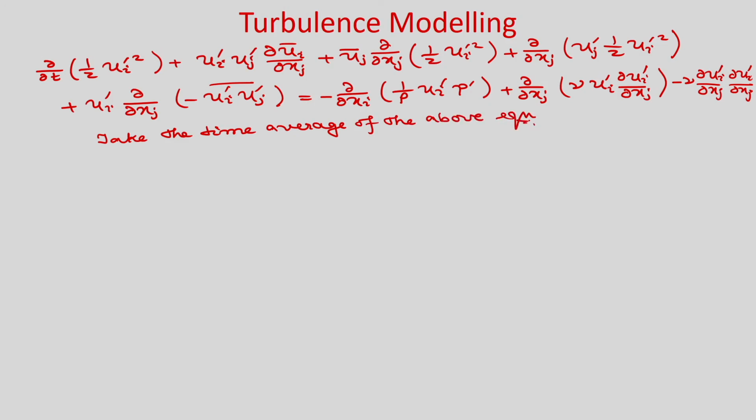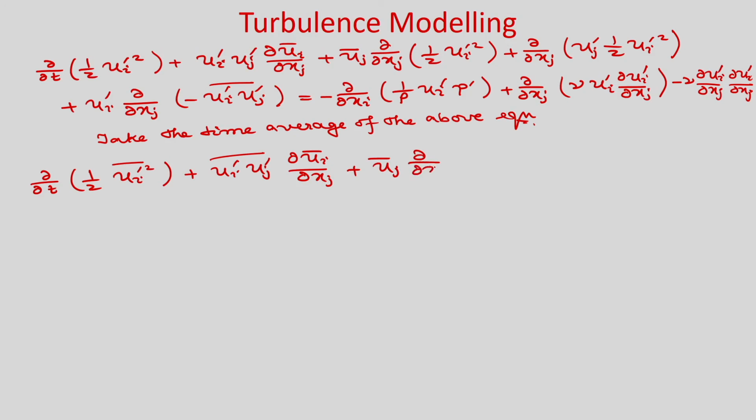Then we can represent it as ∂/∂t of (½ u_i'² bar) plus u_i' u_j' bar ∂ū_i/∂x_j plus ū_j ∂/∂x_j of (½ u_i'² bar) plus ∂/∂x_j.